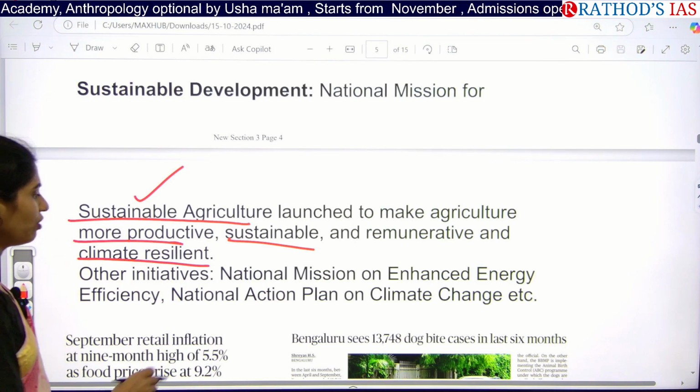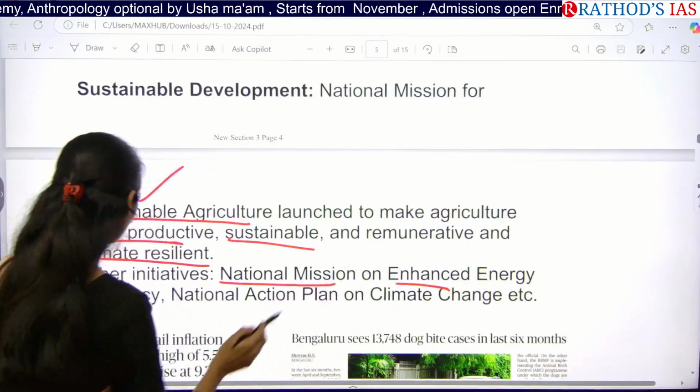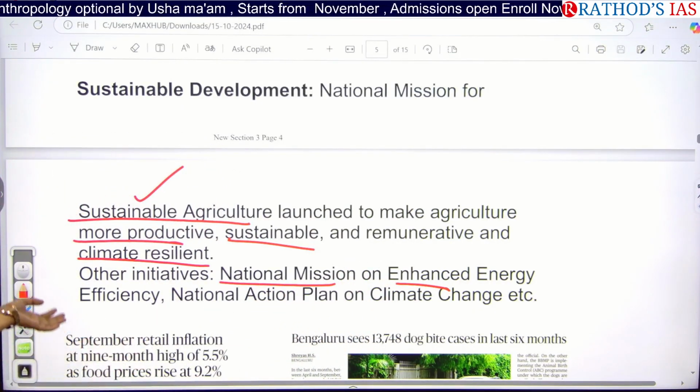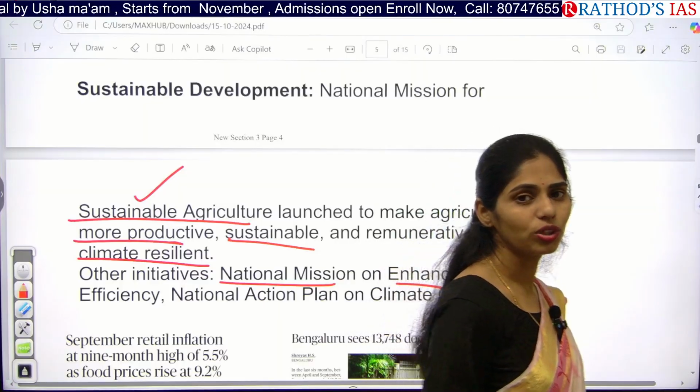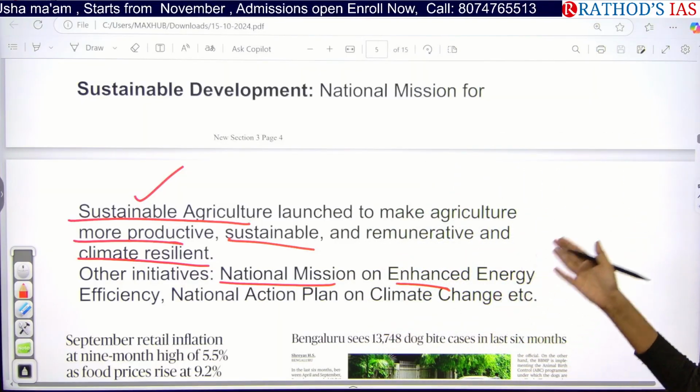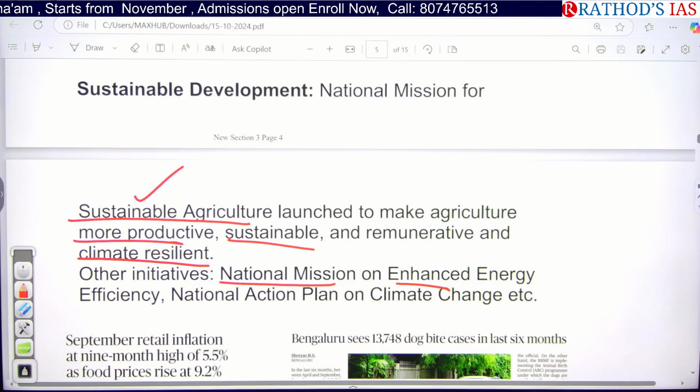And not only that, we are focusing on the National Mission for Enhanced Energy Efficiency, and you can talk about the National Action Plan on Climate Change, and you can even write about the PM Surya Ghar Muft Bijli Yojana, which is focusing on solar energy in the house.